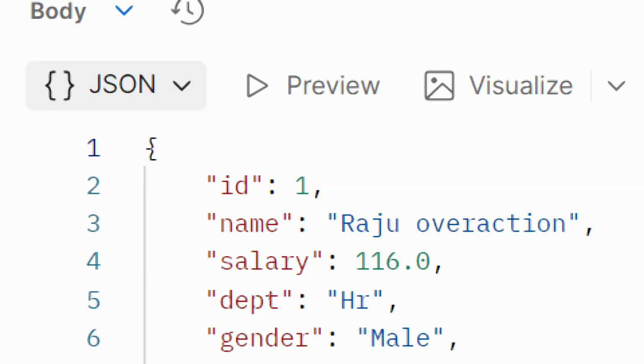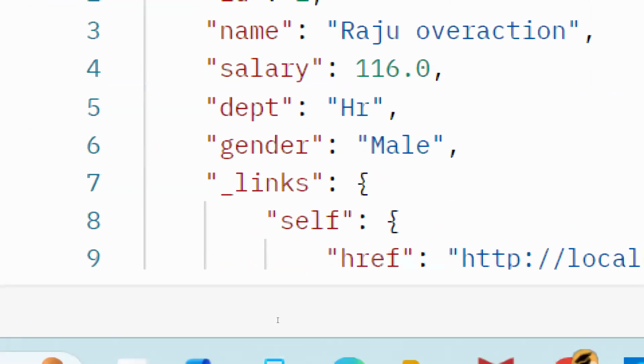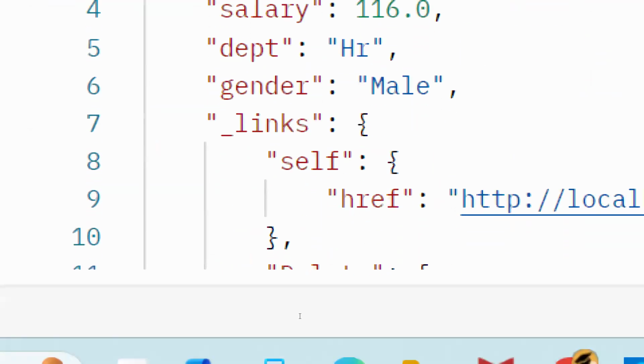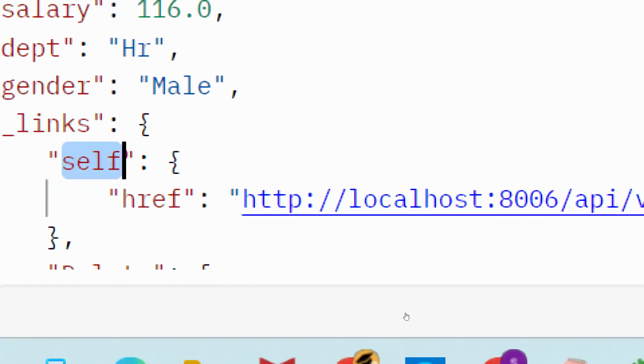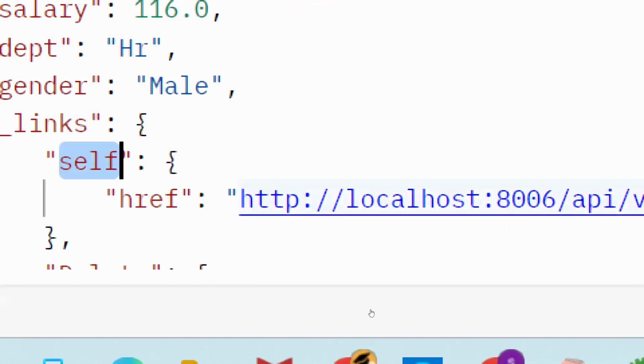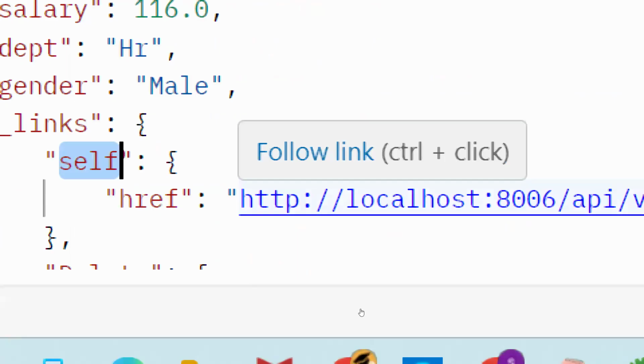Hyperlinks are hyperlinks. In real time, these are the hyperlinks you will get actually. We have the links. This is the self link. Self means what we call the GET link. So this is like HTTP colon localhost. Here we will get the server IP address, guys.